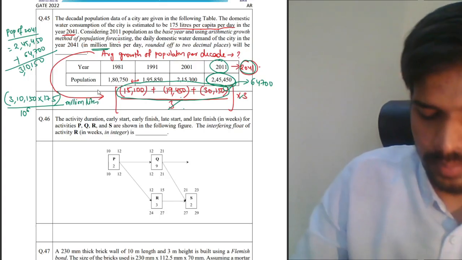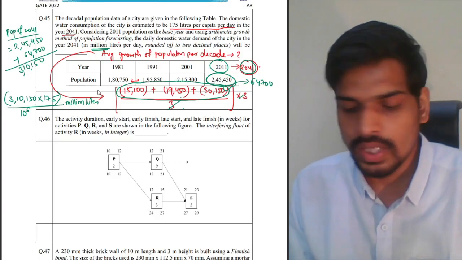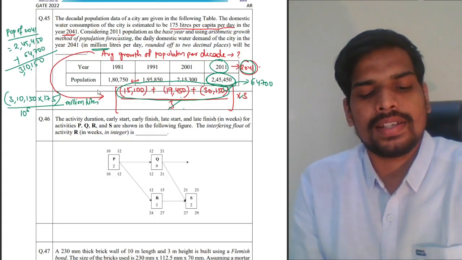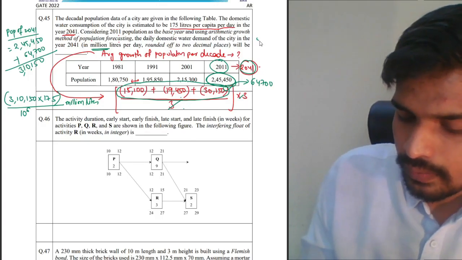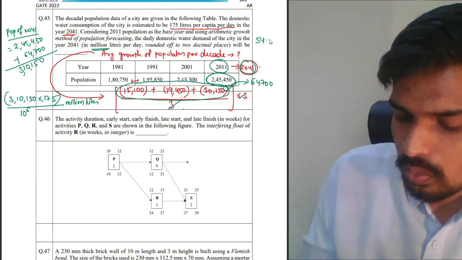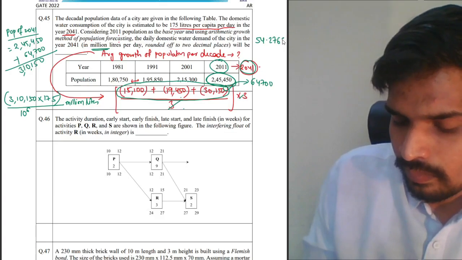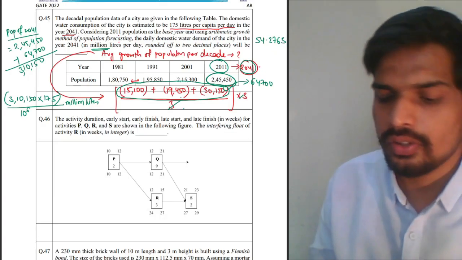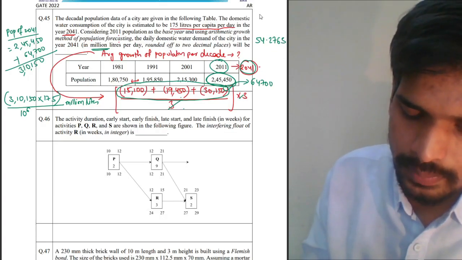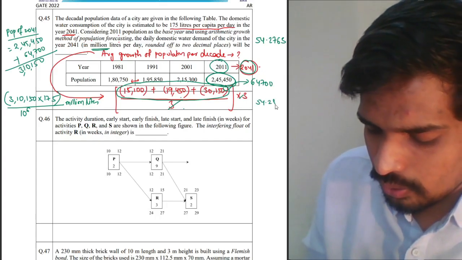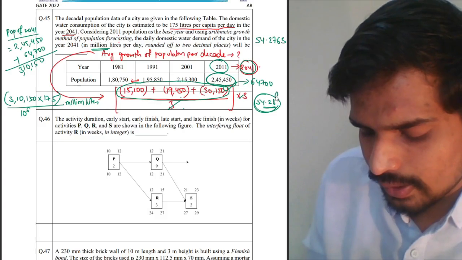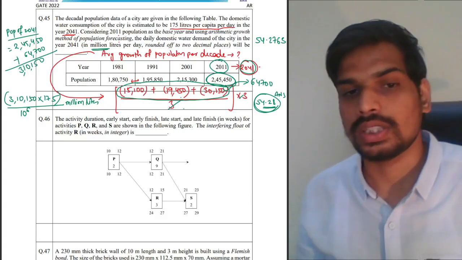Use your calculators to simplify this. 310150 into 175, divide that by 10 to the power of 6. You should get your answer for this question as 54.2763. Round off to 2 decimal places, your answer will be 54.28. The answer is 54.28 million liters. That's the correct answer for this question.